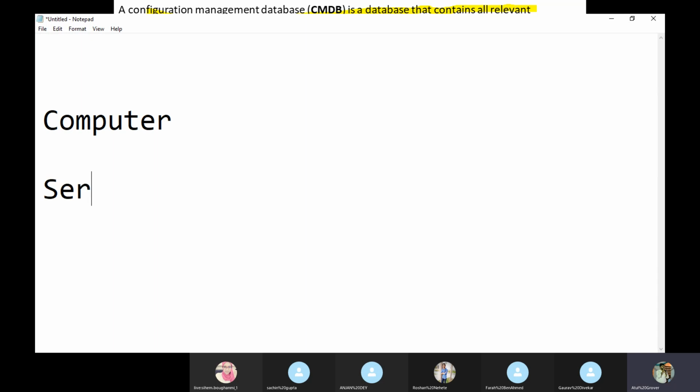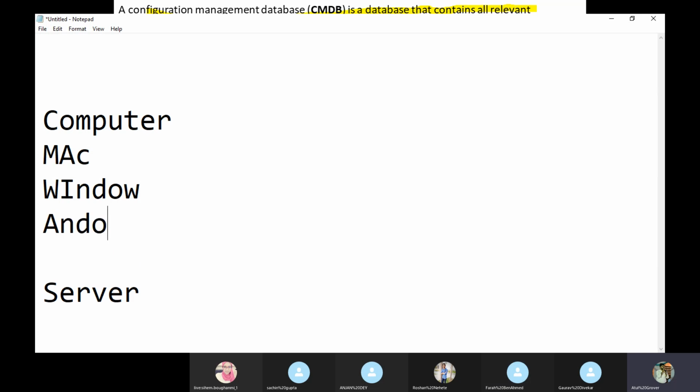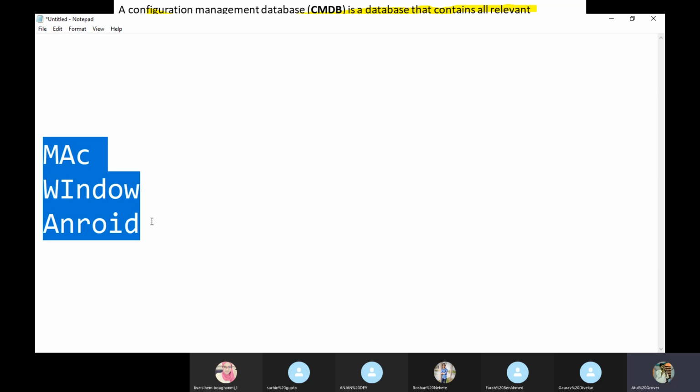Computer and server. Or I'll say Mac, or I say Windows. If I remove this, by reading these three names, what comes to your mind first?